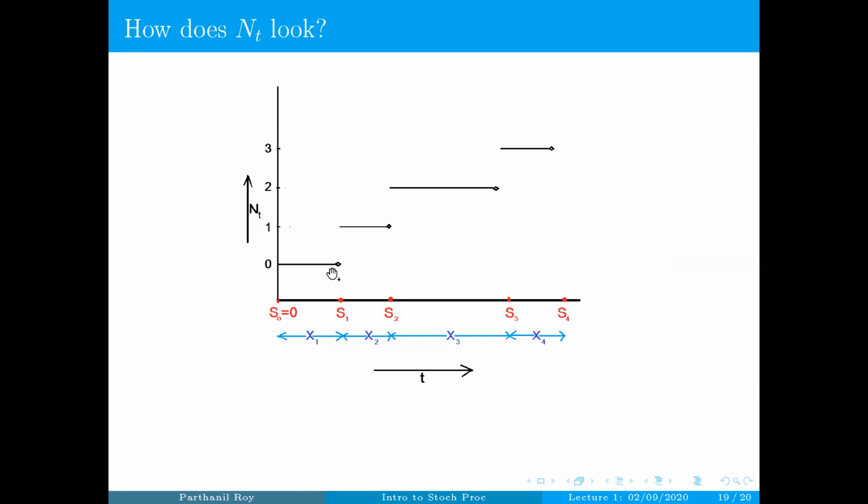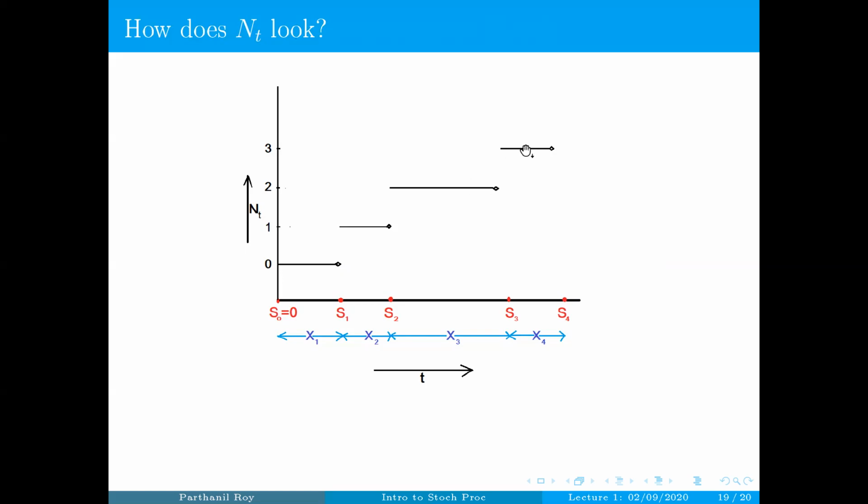The first arrival occurs at the time S_1. At the time S_1, it jumps to 1. Then it remains at 1 until the second arrival happens, which is S_2. At the time S_2, it jumps to 2, and stays there till the third arrival happens, when it jumps to 3, and so on.